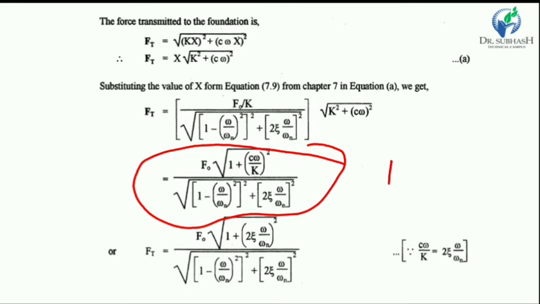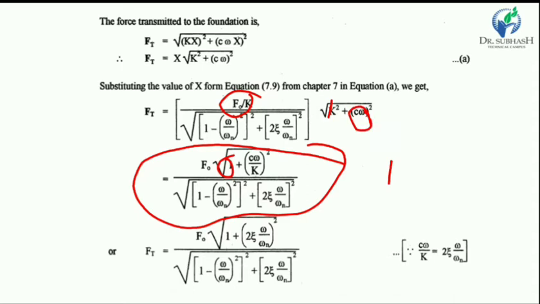If we enter the under root value or multiply with F0 upon k, then k goes into the under root as 1 upon k squared, F0 is as it is, so it goes into the under root. So k squared cancels and 1 is there, and k squared is in upon (c omega) squared.